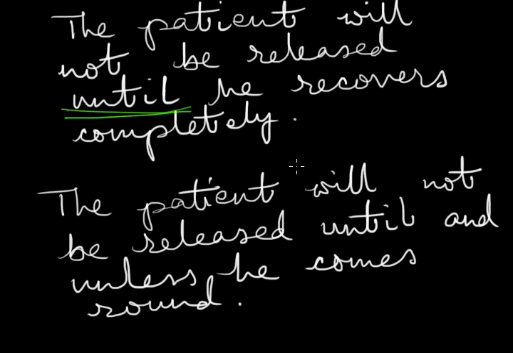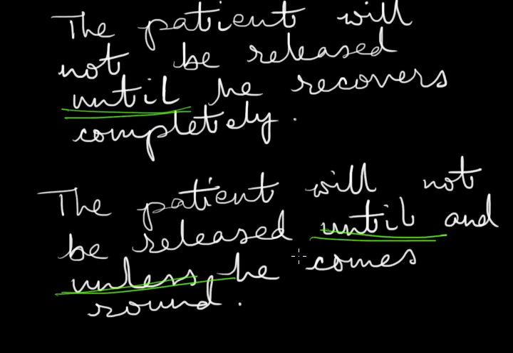Until that time he will not be released. Now there are certain sentences where we do use these conjunctions together, until and unless. Let us take almost the same sentence. The patient will not be released until and unless he comes round completely. So he will have to stay at the hospital up to that particular time when he recovers completely.